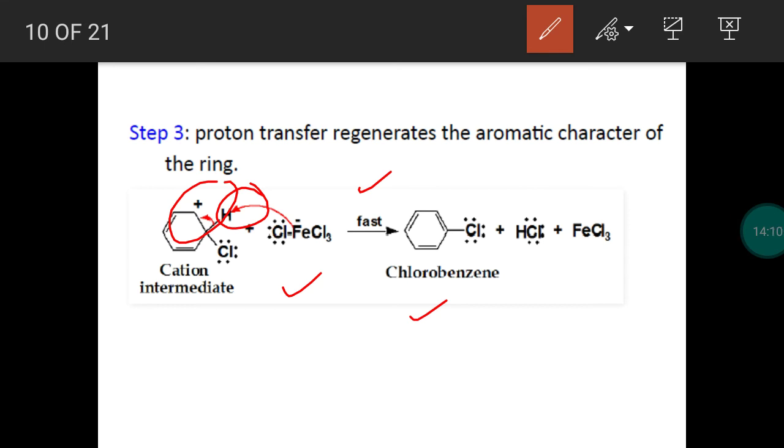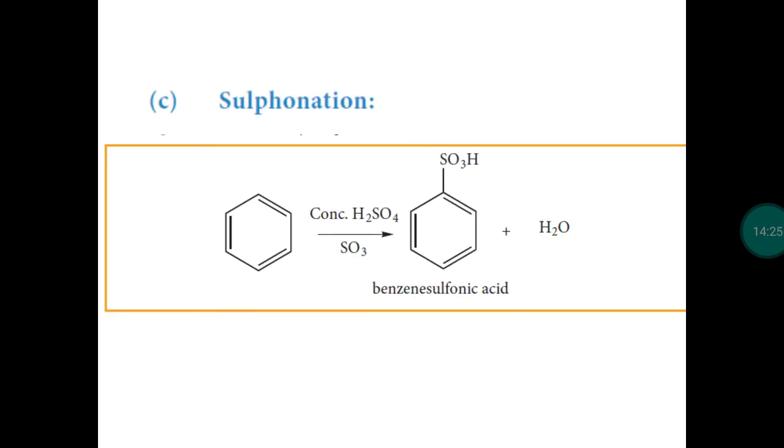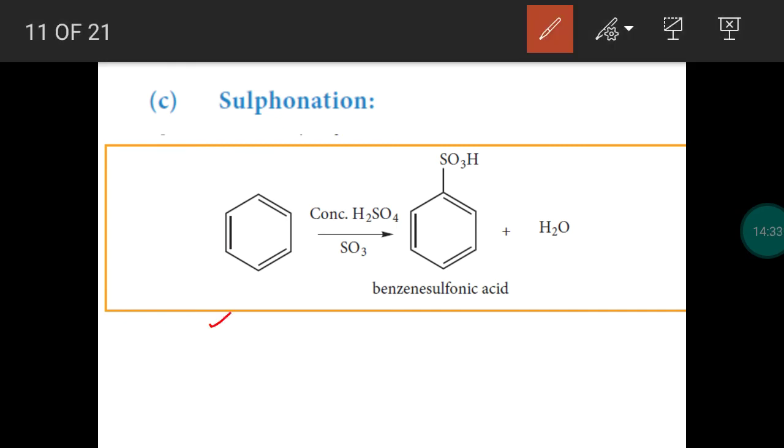In all these nitration, halogenation process, hydrogen is replaced by an electrophile. Okay, so chlorobenzene is formed. So hydrogen is replaced by a chlorine. Next, sulfonation process. This is also one of the substitution reactions. Benzene is treated with fuming sulfuric acid. So fuming sulfuric acid is a mixture of concentrated sulfuric acid and sulfur trioxide. We get the product benzene sulfonic acid with the liberation of water.